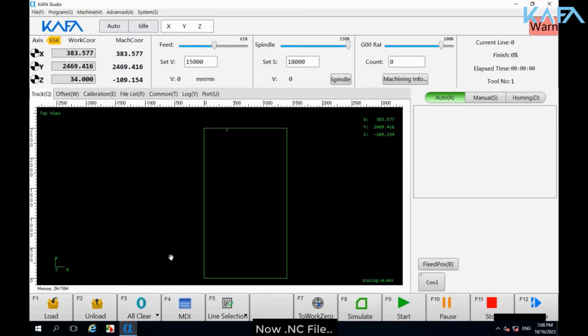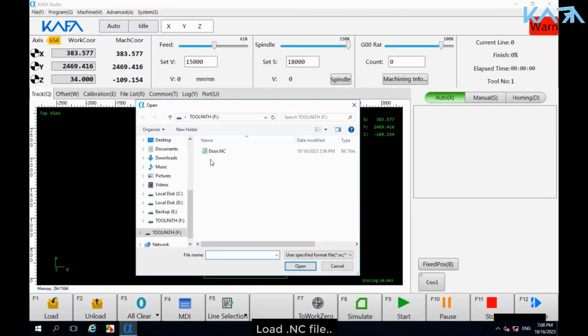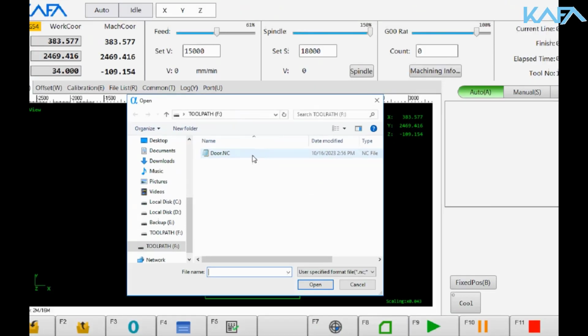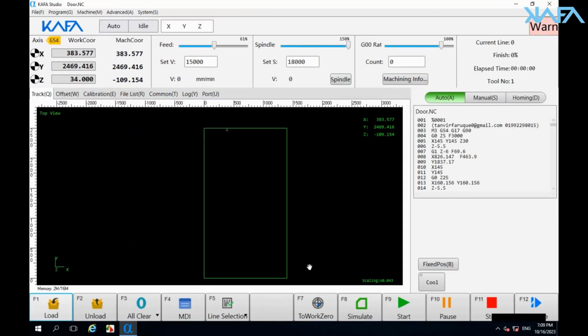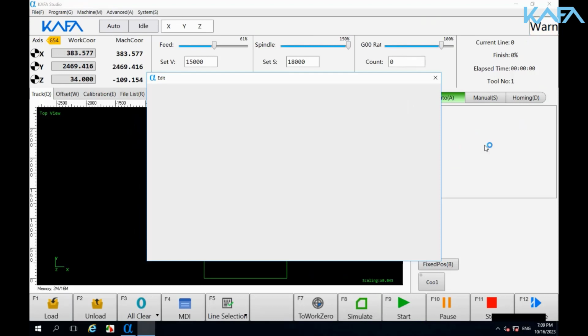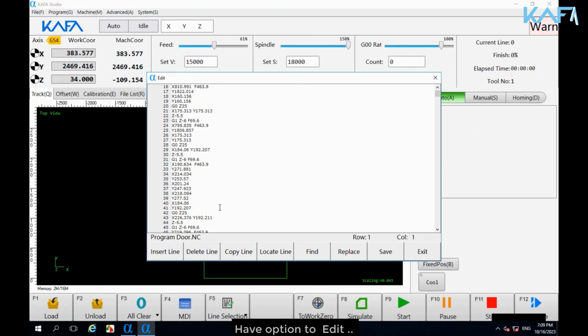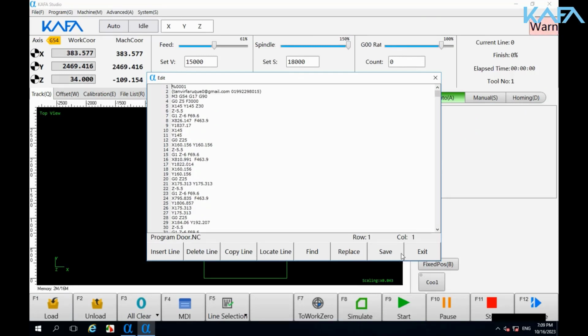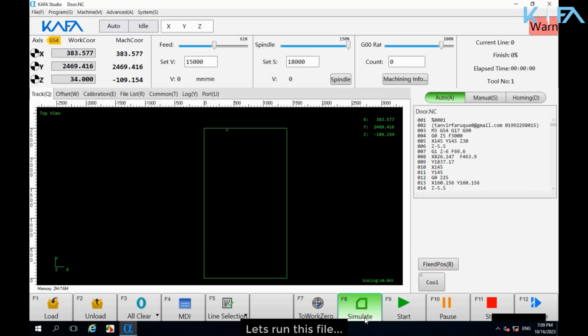Now the NC file. Load the NC file. Have option to preview. Have option to edit. Let's run this file.